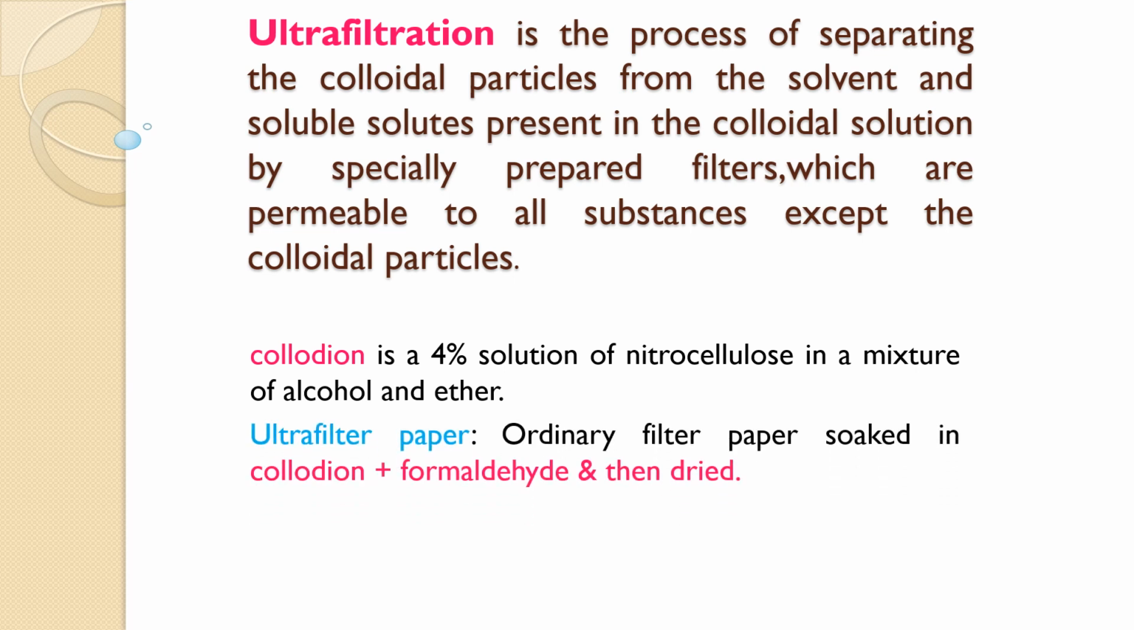How to prepare ultrafilter paper? The ordinary filter paper is soaked in the collodion, that is, a 4% solution of nitrocellulose in a mixture of alcohol and ether, then in formaldehyde, and finally it is dried. The pore size gets reduced and it acts as an ultrafilter.